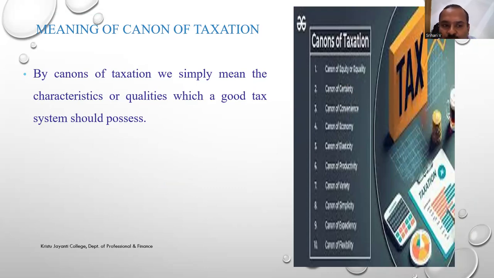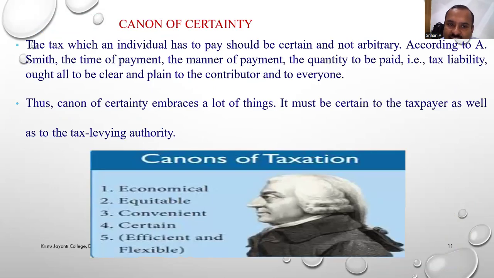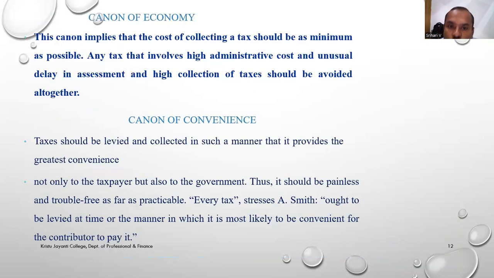Canons of taxation simply mean the characteristics and qualities of a good tax system. It should have the canon of equality. There should be equal treatment in paying the tax. There should not be any difference. Canon of certainty. Certainty means every person should be ready to pay the tax. He or she should not skip the payment of tax. Canon of economy means the expenses that the central government incurs to collect the tax should be less. Then canon of convenience: it should be very easy to pay the tax. It should not be tough.